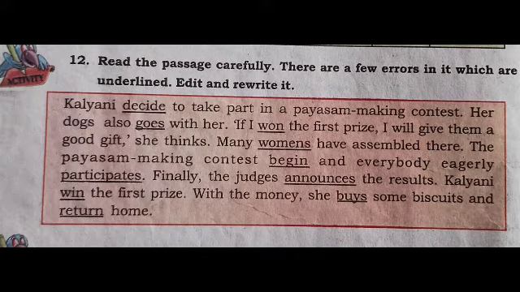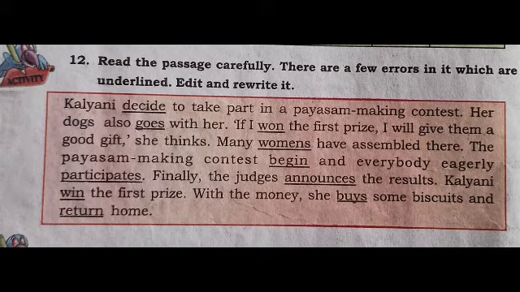Here the underlined word is participates, but it is the correct word. There is no error, children, because it is a printing mistake. Along with everybody, somebody, anyone, no one, someone, along with all this, we should add s or es to the verb. So everybody eagerly participates. It is correct.